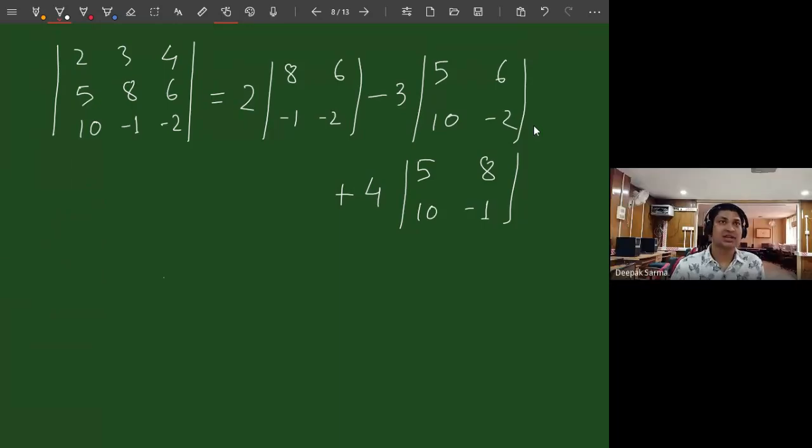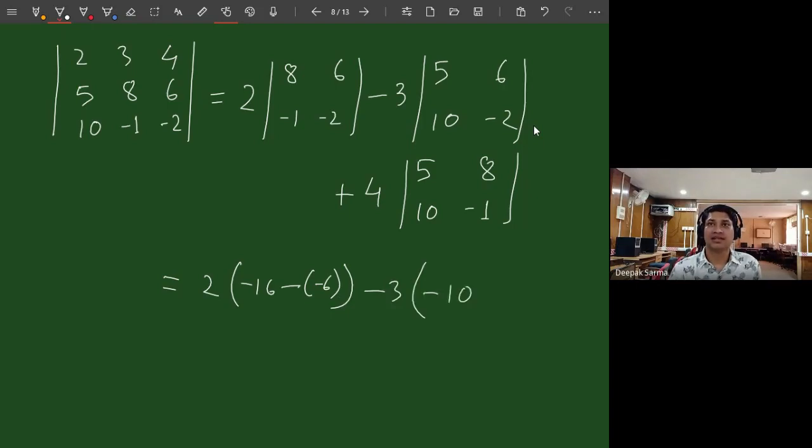Okay. Now the rest is calculation, because you know how to find a 2 by 2 determinant. If you want, you can write it in detail. Otherwise, you can simply write the value: 8 into minus 2, that is minus 16. Then minus 1 into 6, it is minus 6. Ultimately, it will be plus. Do you see it? So here 5 times minus 10 and minus 16. All of you get it? So here 5 into minus 1, it is minus 5, then minus 18.